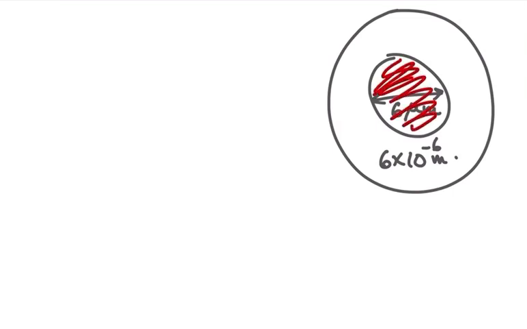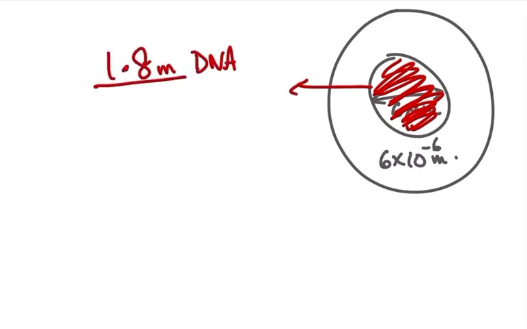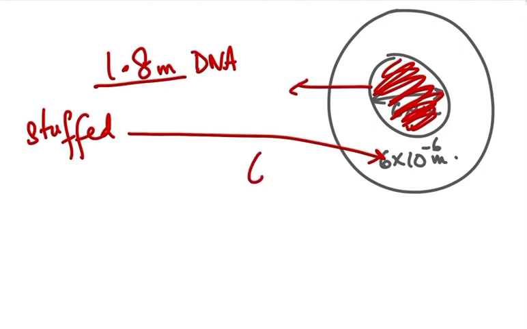The size of the nucleus is 6 micrometers, which means 6 into 10 raised to the power minus 6 meters. And the DNA that has to be stuffed inside the nucleus is 1.8 meters long. So 1.8 meters of DNA has to be stuffed inside such a tiny space of 6 micrometers. Look how long the DNA is.